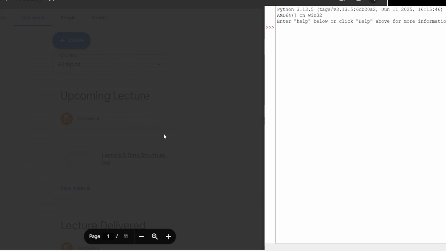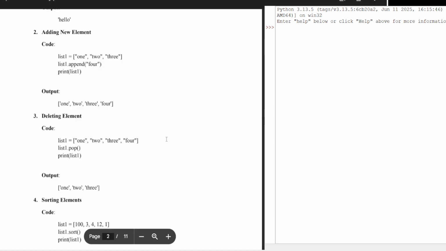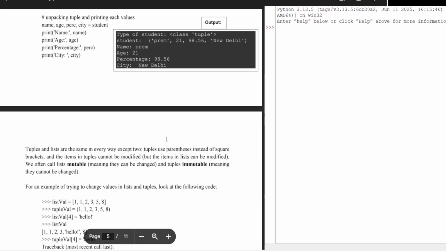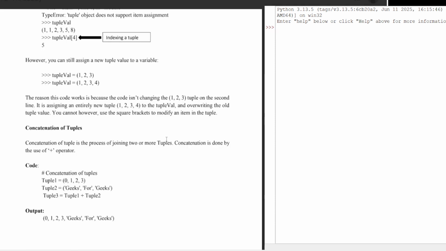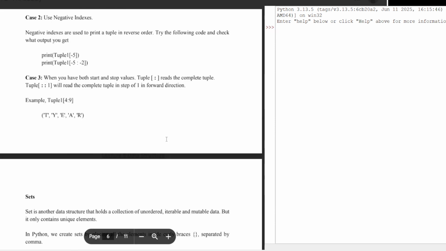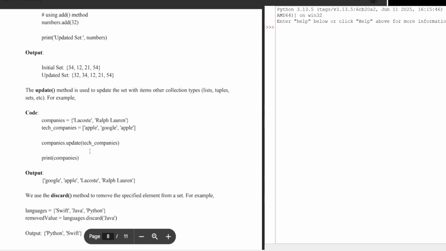What I'm telling the interpreter is update the companies with whatever values are there in the tech companies. The tech companies have Apple, Google, and Apple. So it will take only Apple and Google once, and then it will add them to the set of companies, which has Lactose and Ralph Lauren. So it will update it with Google, Apple, Lactose, and Ralph Lauren. Okay.